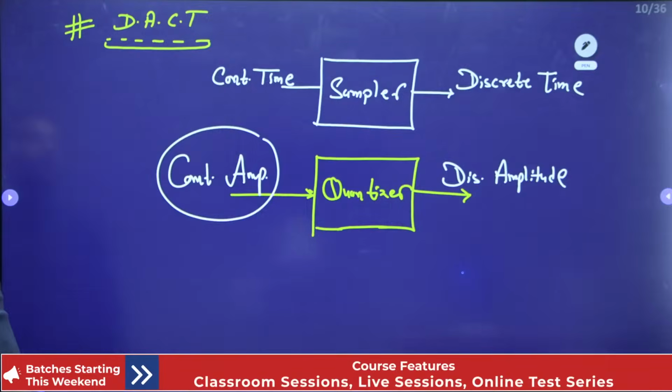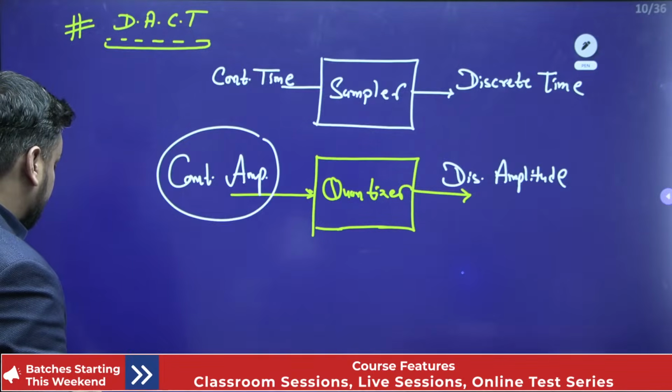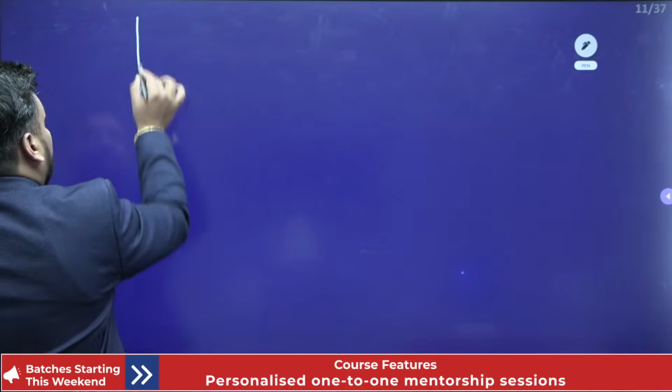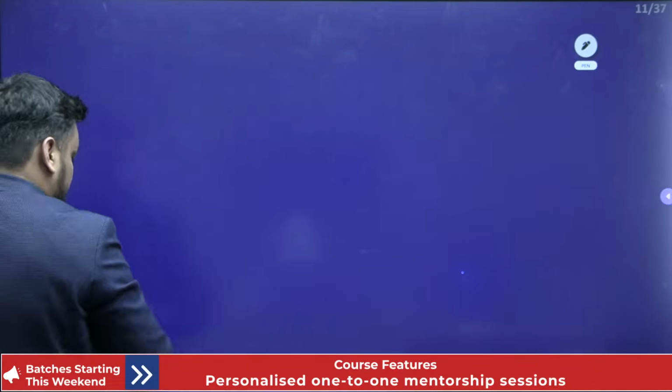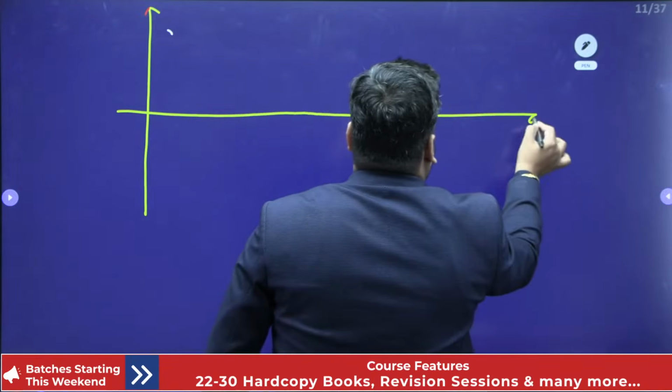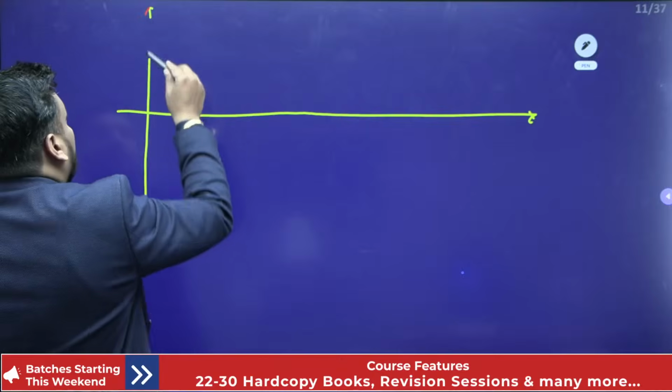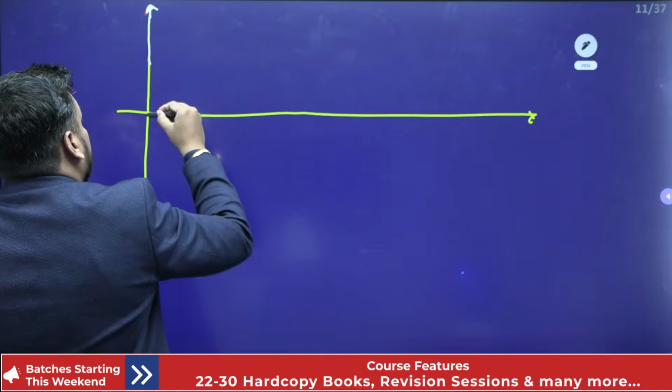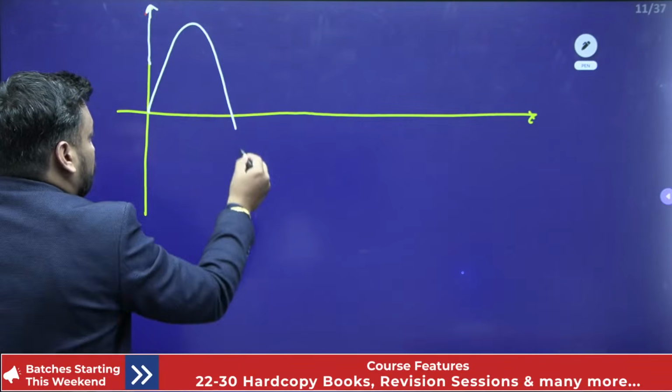So it means quantization, guys. If I talk about the quantizer, let me take an example. If we have a signal just like this, a CACT signal, so this is a sinusoidal signal.